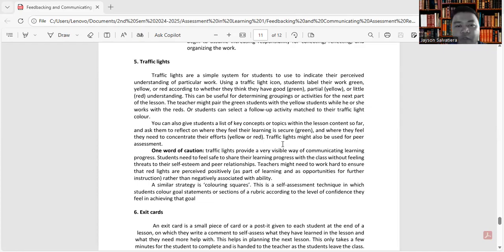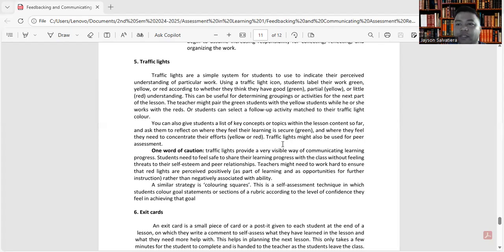So this can be useful for determining groupings or activities for the next part of the lesson. The teacher might pair the green students with the yellow students while he or she works with the reds. Or students can select a follow-up activity matched to their traffic light color.